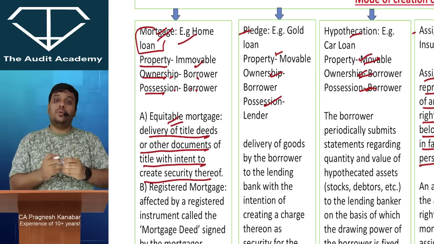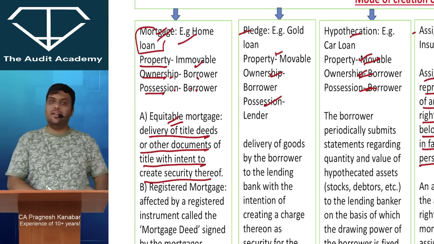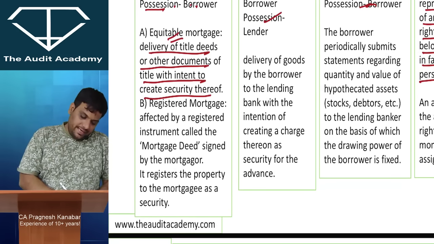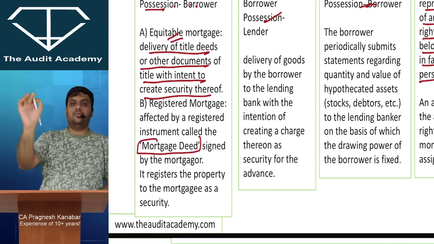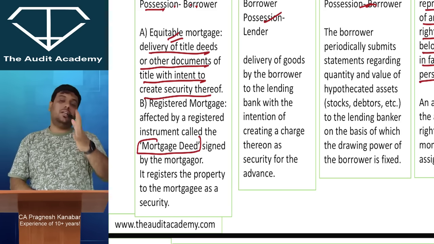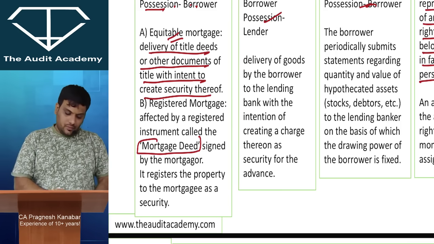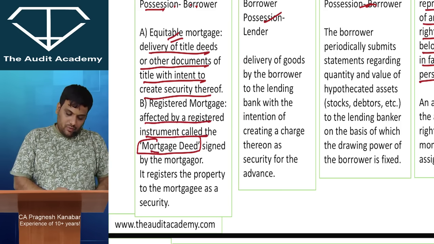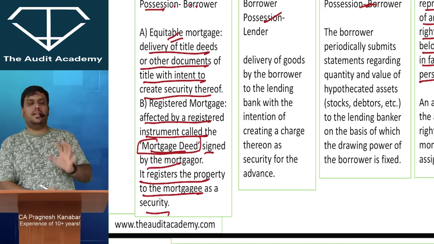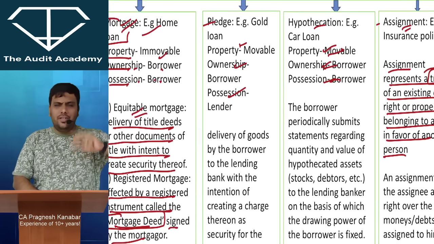However, many borrowers were creating fake mortgages by cheating the bank. That is why the government came into the picture. There is a legal mortgage deed, like how you have a partnership deed. There is a legal mortgage deed which we can register with the registrar, that is in the government records, and then go for the mortgage. It is effected by a registered instrument called a mortgage deed signed by the mortgagor, and it registers the property to the mortgagee as a security.